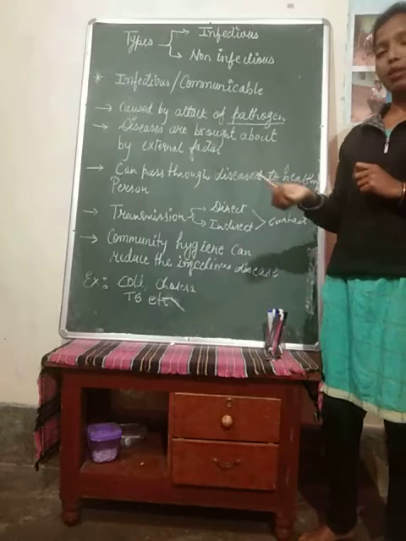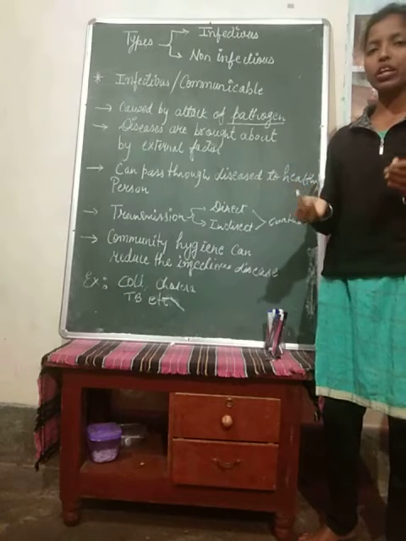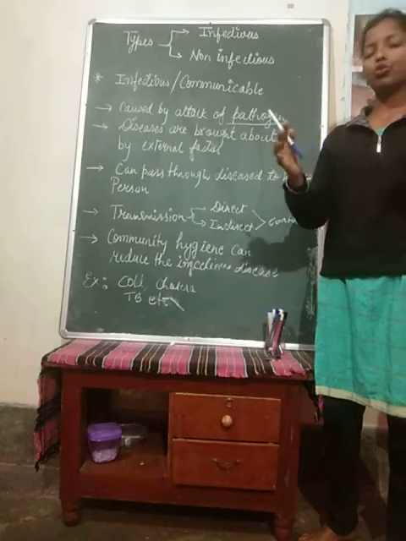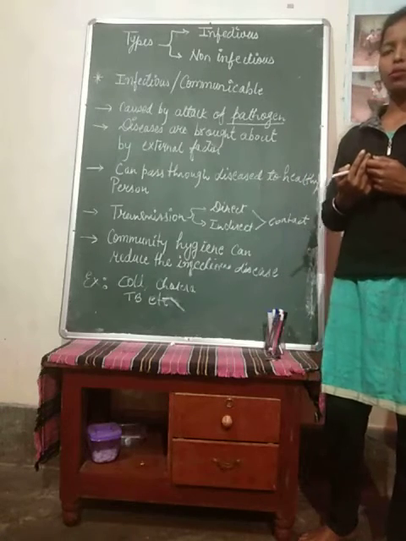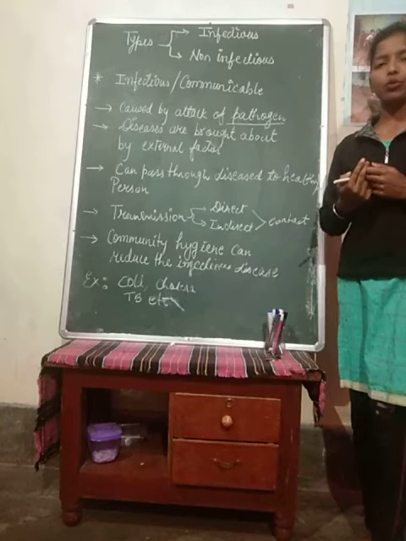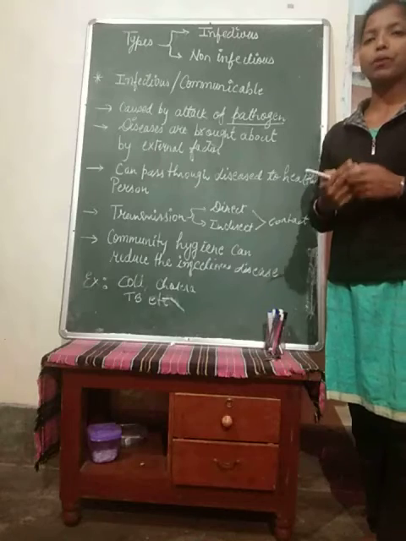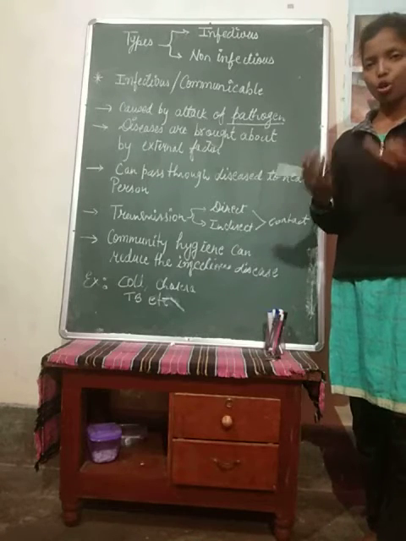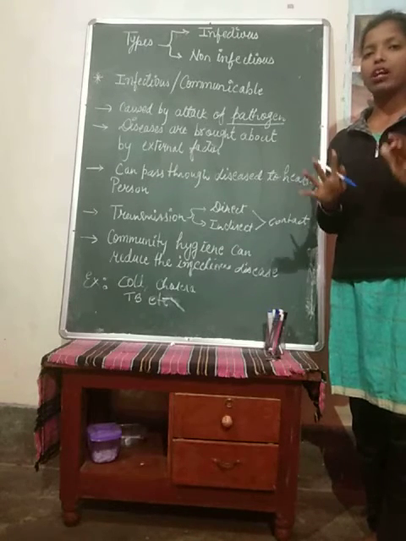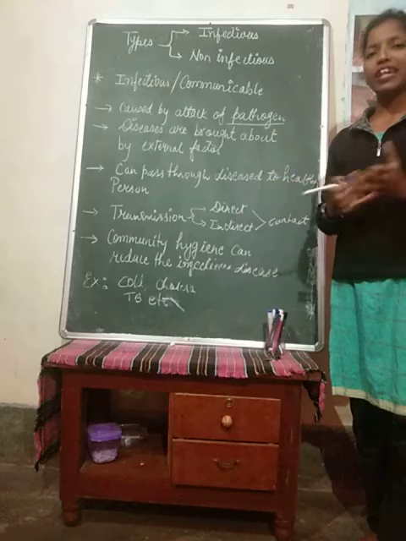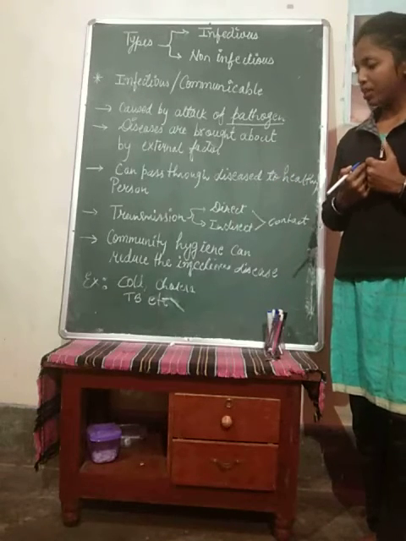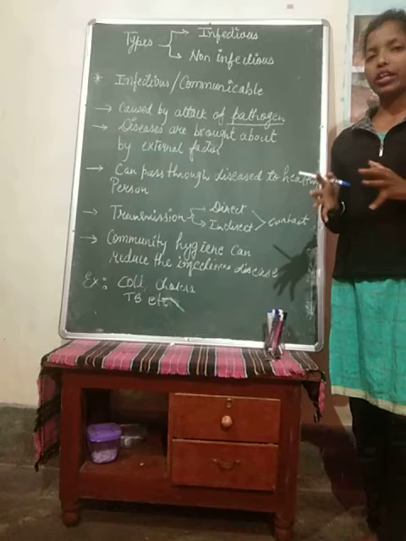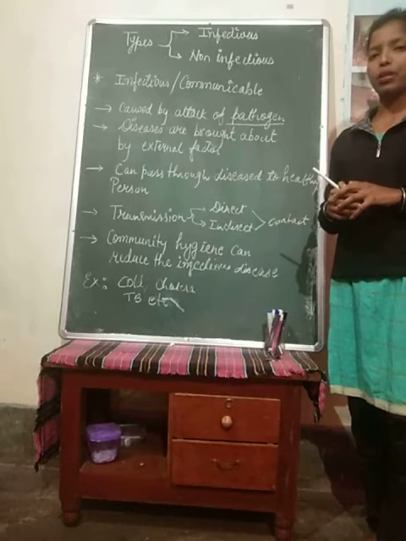How can this infectious disease be reduced in the community? We know that it is spreading from one person to another. But how can we stop it from spreading? Just like we know that coronavirus is spreading from one person to another, we are taking a lot of precautions, right? Wearing gloves, wearing masks, using sanitizers. So precautions are being taken within the community so that it doesn't spread from one person to another.